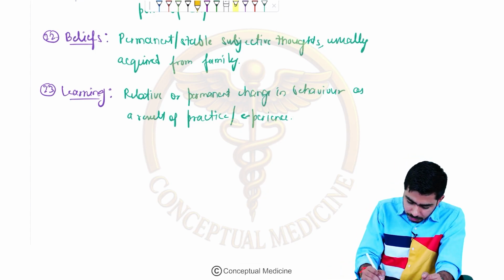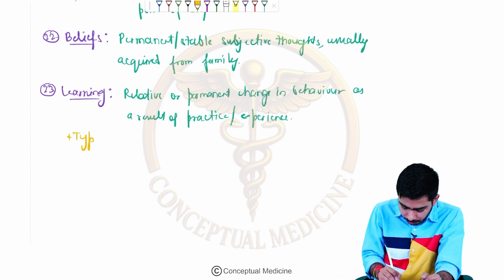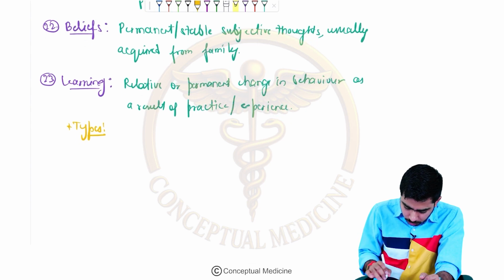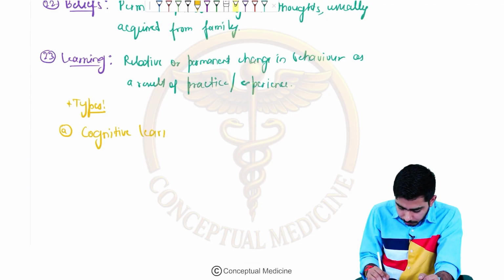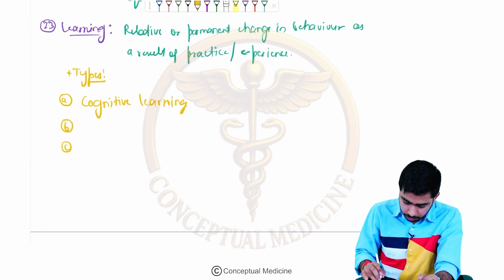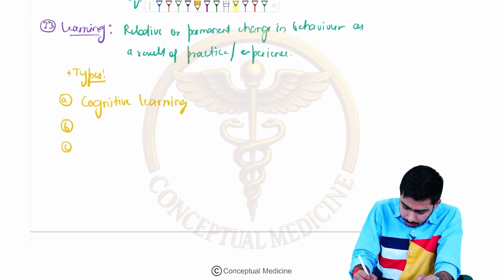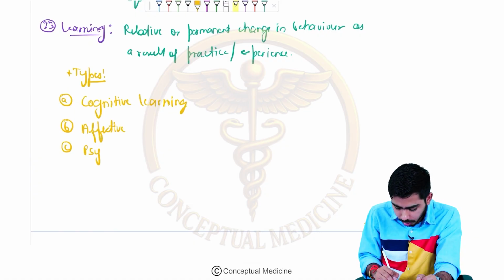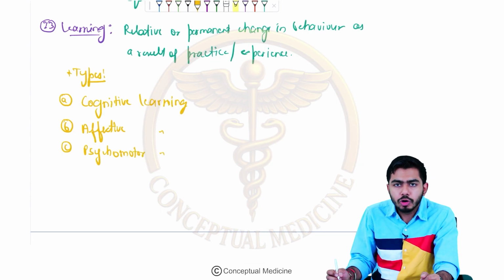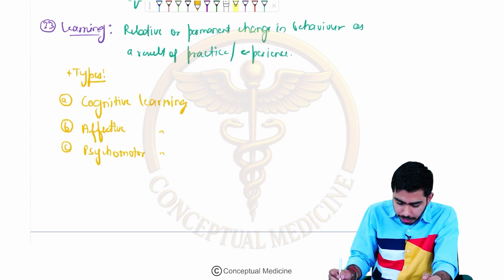Now learning has some types. One type is cognitive learning. Two other types are affective learning and psychomotor learning.